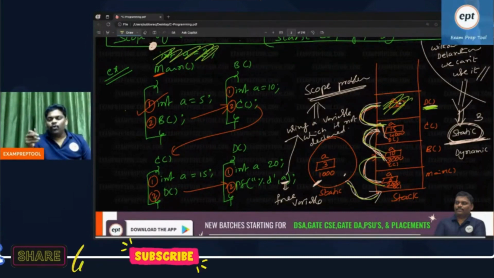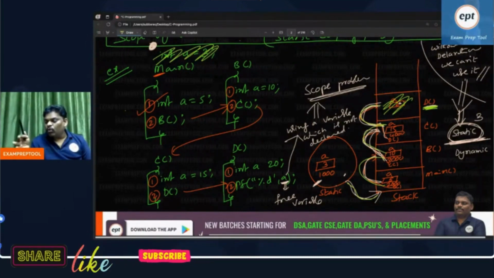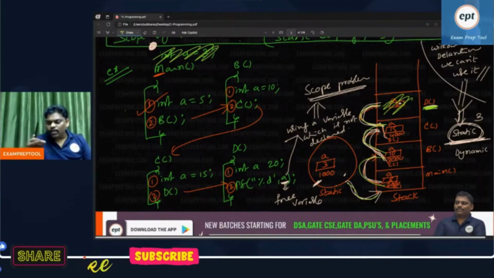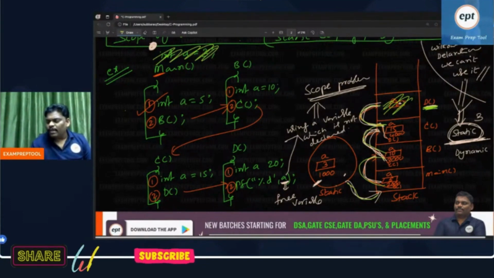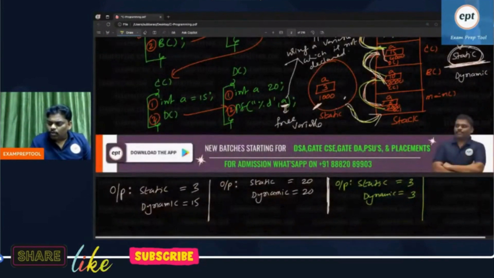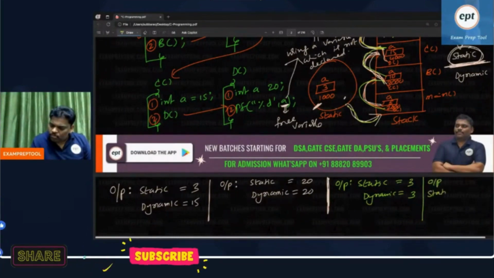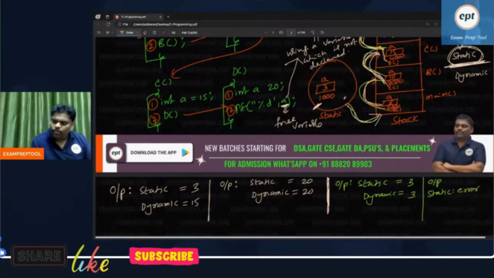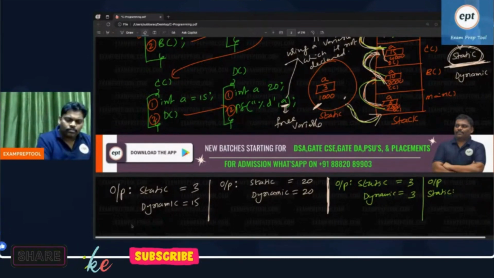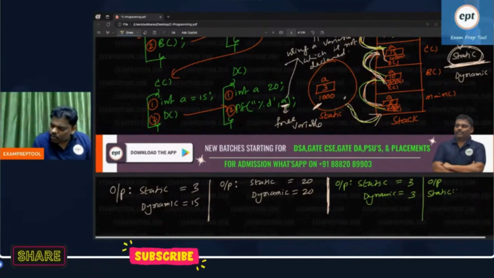Static is saying that if there is no local, take global. Is global also not there? No local, no global. From where will I bring it? Output for static: no local, no global, so now you will get an error. What is the error? Undeclared variable. No local, at least have global. Global also not there: undeclared variable.